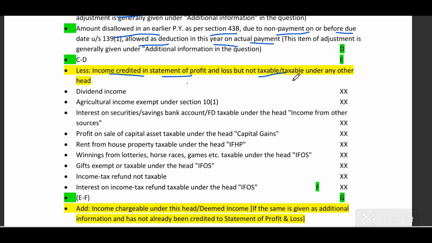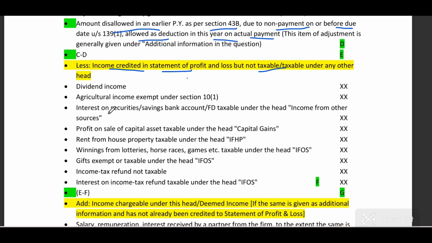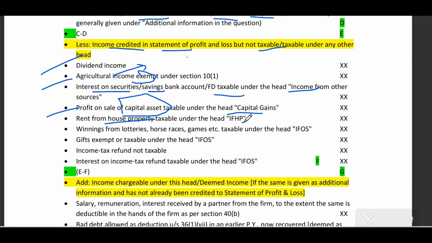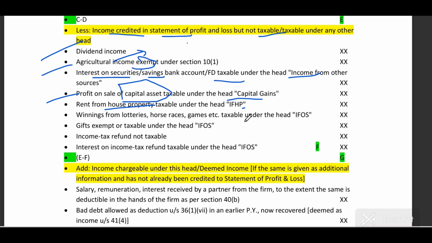Like there are some incomes of capital gain or other sources, then you have to deduct from the PGBP income, and you have to add in the respective head. For example, dividend income and agricultural income are always exempt, and you have to read which are agricultural income or not. Okay, and then interest on security, saving bank, FD is taxed under income from other sources. Profit on sale of capital asset is taxed under head capital gain, rent from HP is taxed under income from house property. You have to deduct these all first.